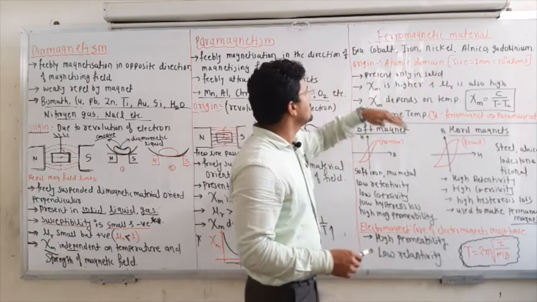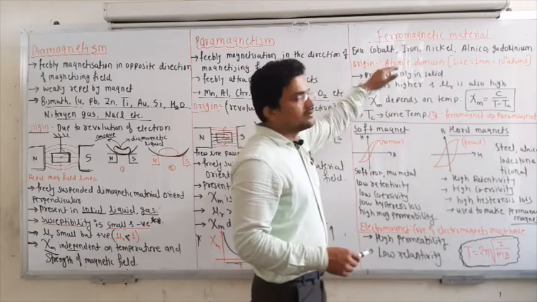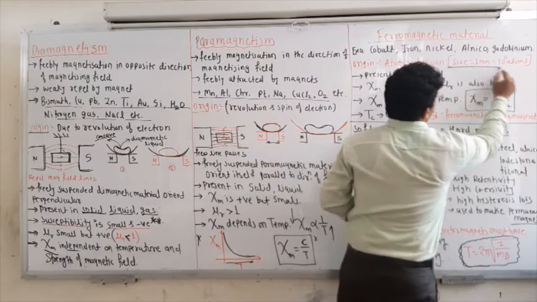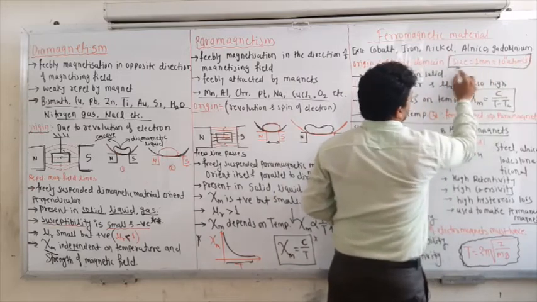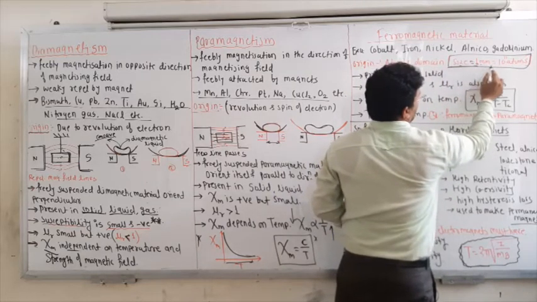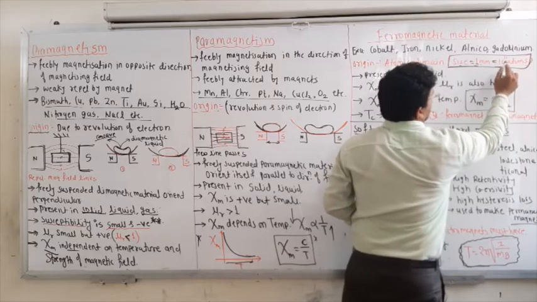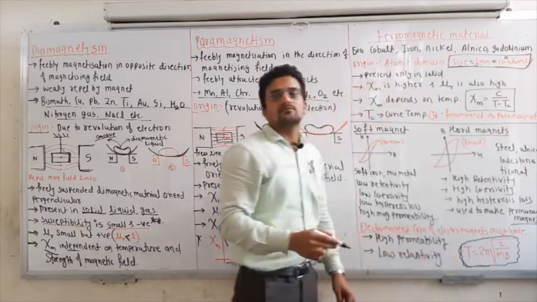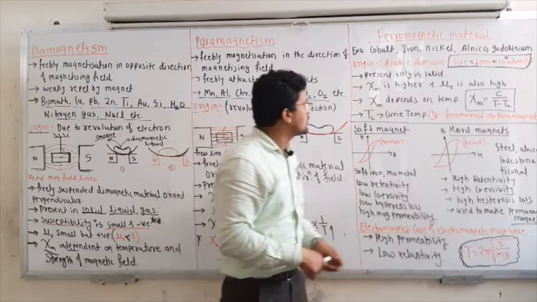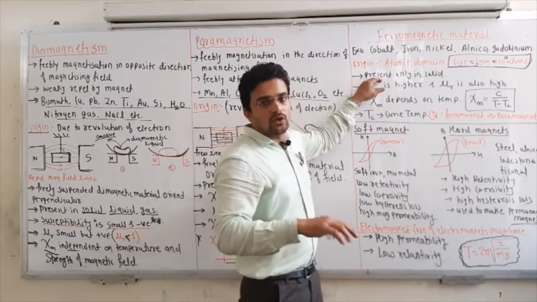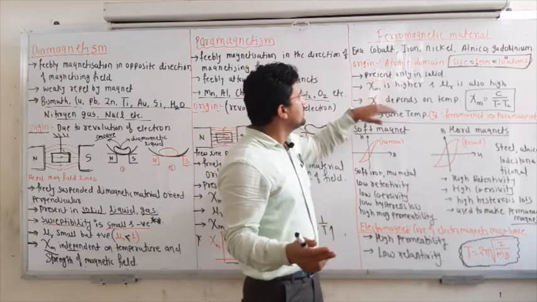These are the examples, and origin is nothing but the atomic domain. Sometimes they ask what the size of the domain is. The size of the domain is 1 mm, and in 1 mm there are 10 to the power of 11 atoms. Present only in solid, not in liquid or gas, only solid.